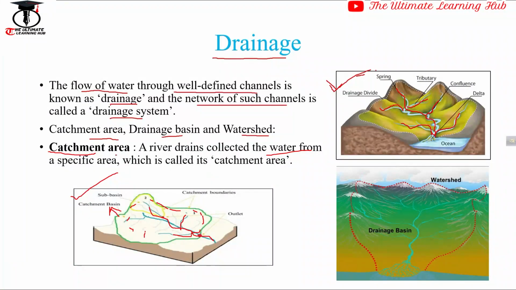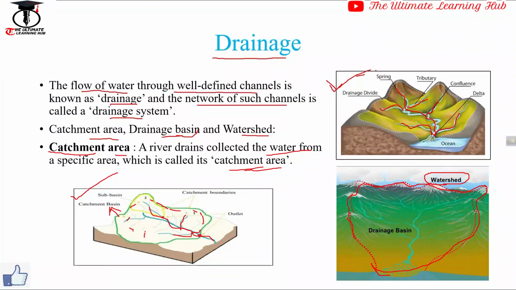This particular catchment area or catchment basin is also included in the term drainage basin. Here the red line indicates the line of divide, that is watershed, or if we talk about the region under this circle, it is known as the drainage basin of a particular river.